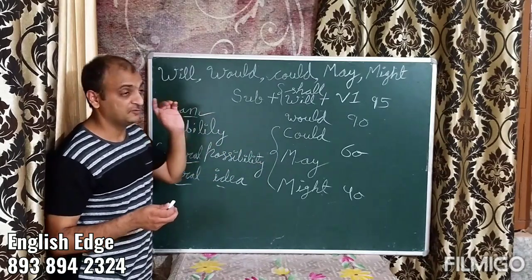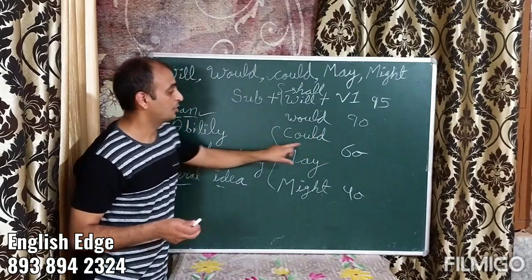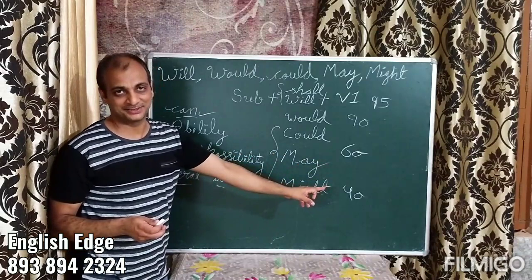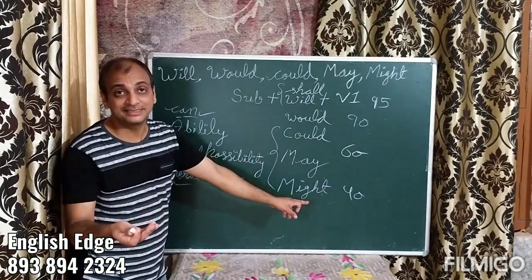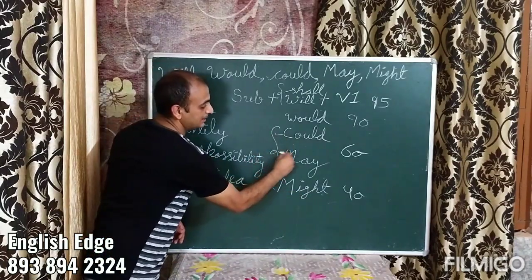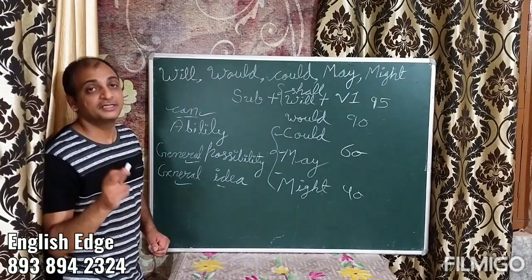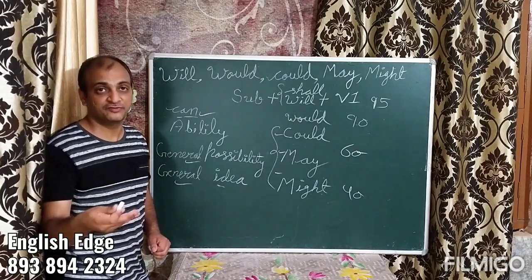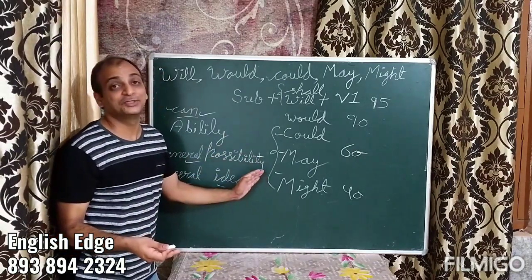For example, if you watch lots of television, it could take a toll on your eyes. It could affect your eyes. It may affect your eyes. It might affect your eyes. Because the doctor can't be sure. So there's a possibility that your eyes may get affected. So this is kind of a key. And if you use could, may, might a lot, it is bound to make a difference in your English. It affects in a very positive manner. You sound very educated. Try using could, may, might at the right place.